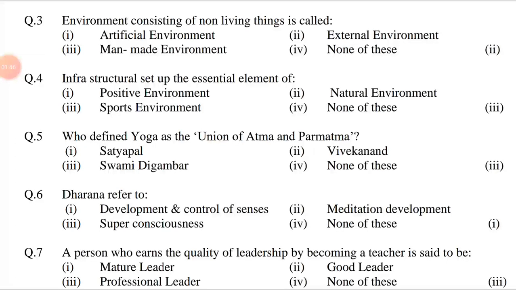Question number 4. Infrastructural setup is the essential element of option first positive environment, second natural environment, third sports environment, fourth none of these. Answer is option third, sports environment.